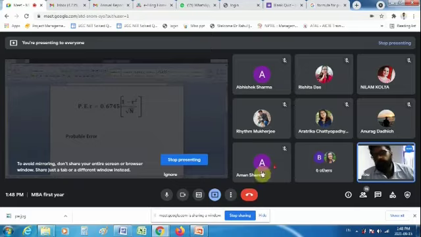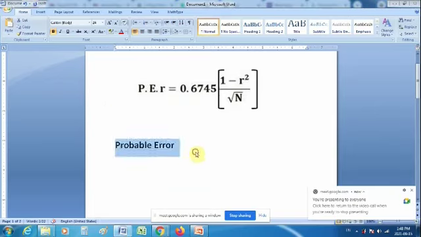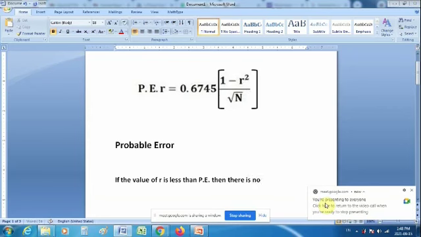Now, there are certain interpretation points. Let me tell you. If the value of r is less than probable error, then there is no correlation.